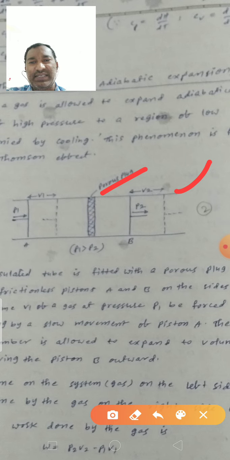Here piston A is there, and here piston B is there on the sides. Let a volume V1 of a gas at pressure P1 be forced through the porous plug by a slow movement of piston A.